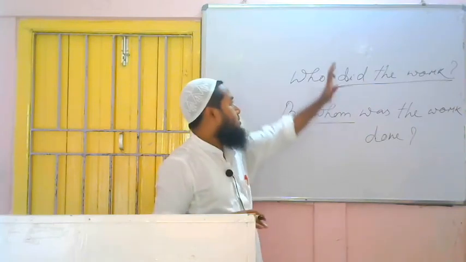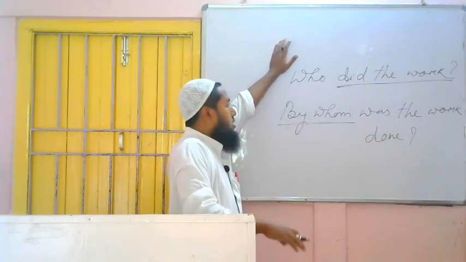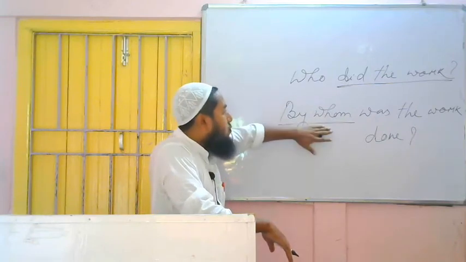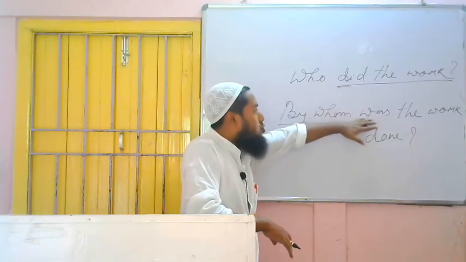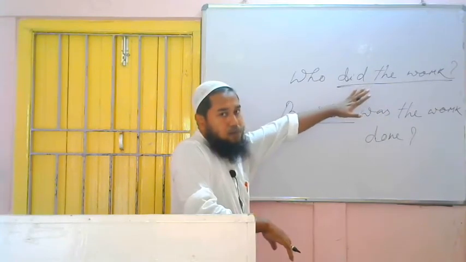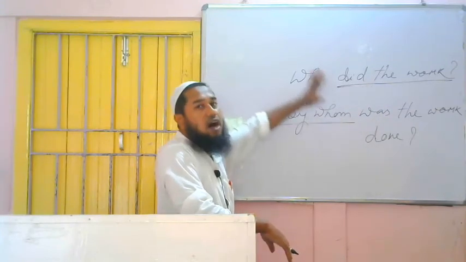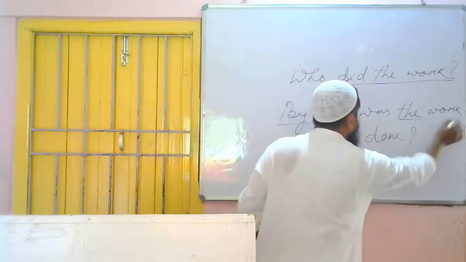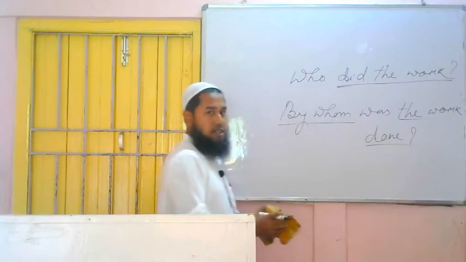One more example we can do. So once more I am telling: if we get a question having who, then for changing voice what to do? We have to use by whom first. Then according to the tense we have to use am, is, are, was, were, shall be, will be. Then the object. Then the third form of the verb. Finished. Okay.